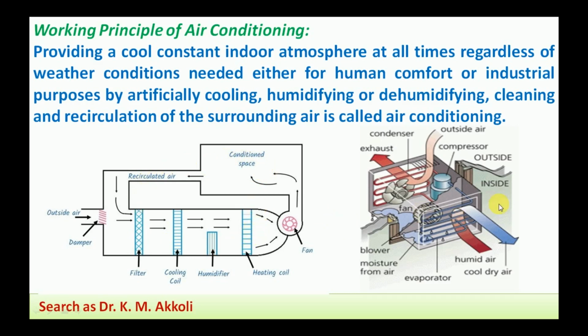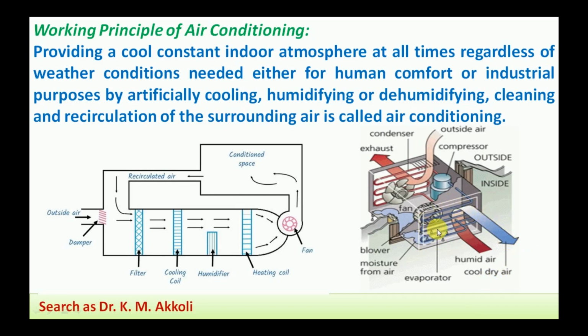Another system only dehumidifies as well as cools the air. It is similar to the refrigeration system, using the cooling coil as in the first system. Humid air enters here, then it is dehumidified, the water droplets fall here as you can see, and the cool dry air comes out and is supplied to the living space where the air is required.